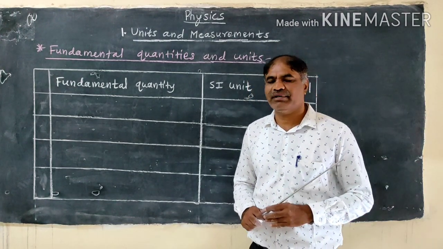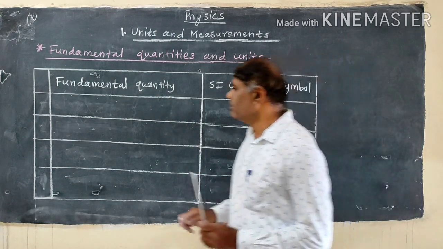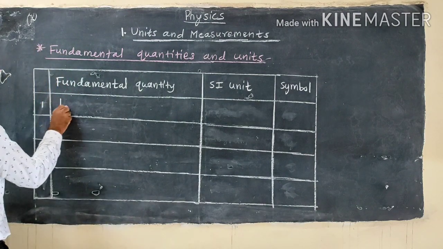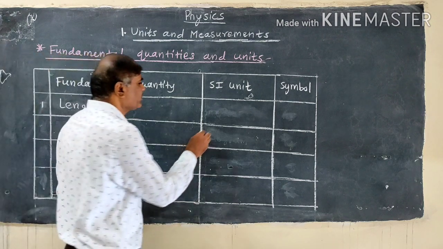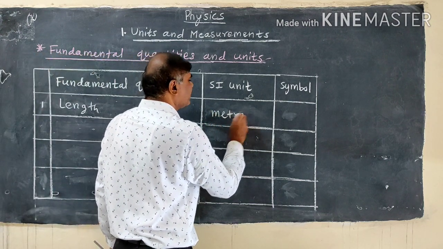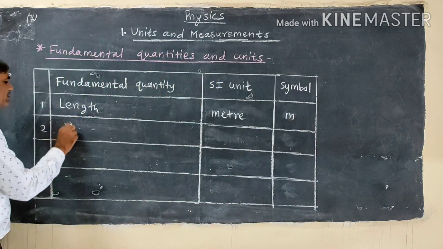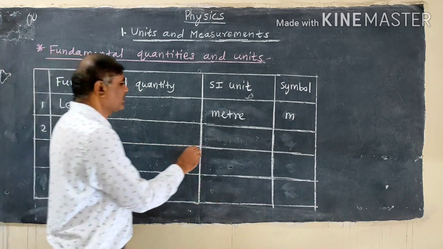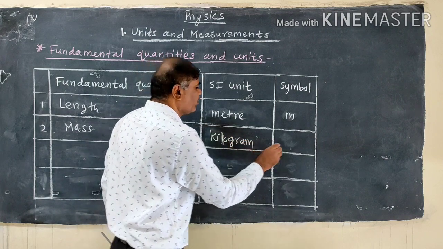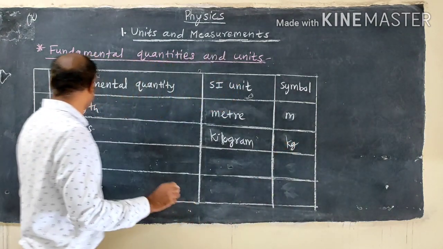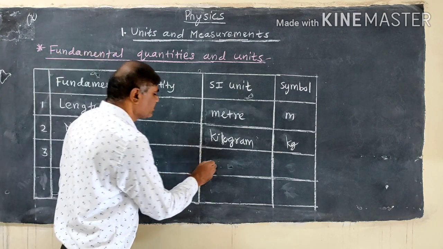So there are 7 fundamental quantities. Here fundamental quantity, SI unit and symbol. Number 1, length. First fundamental quantity, length, its SI unit, meter, and symbol of meter, small m. Then second, mass, SI unit kilogram. Symbol kg. Number 3, time. SI unit second.